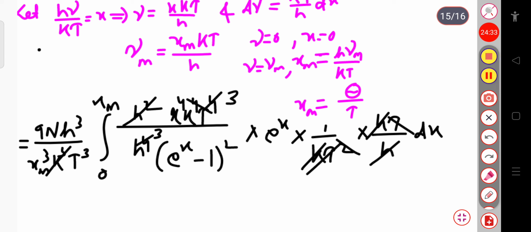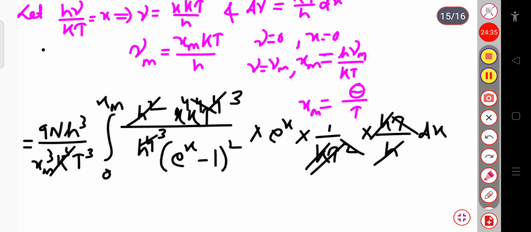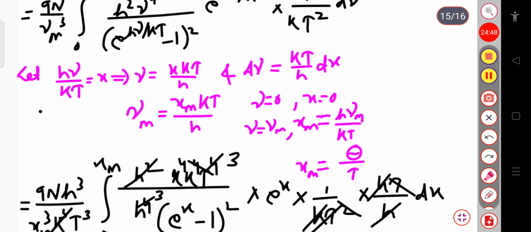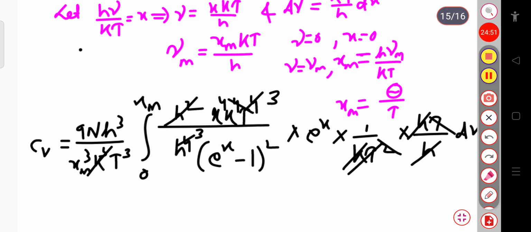So let me write the expression. Cv will be equal to 9nk divided by xm cube. Here you can cancel this h cube with this h cube.